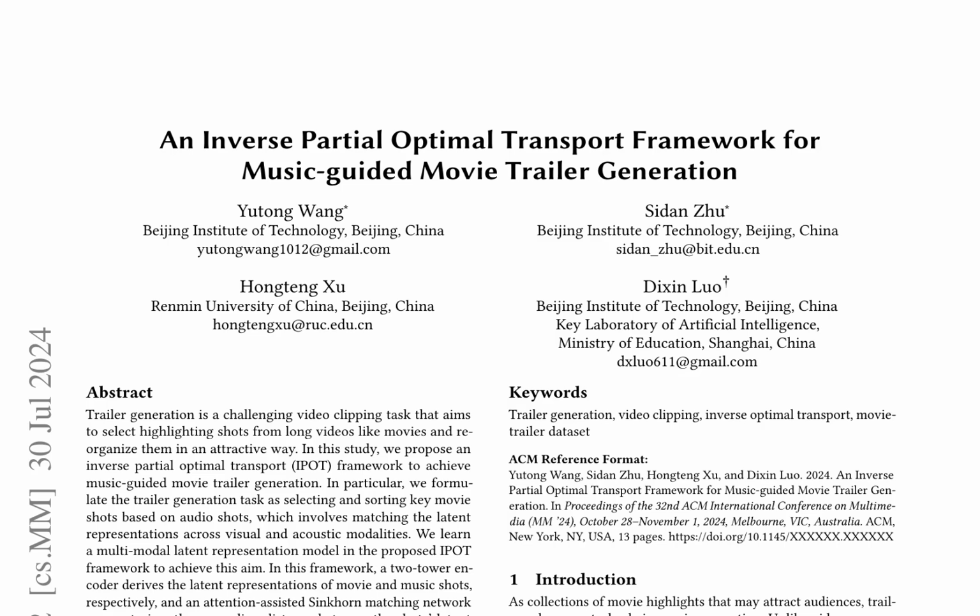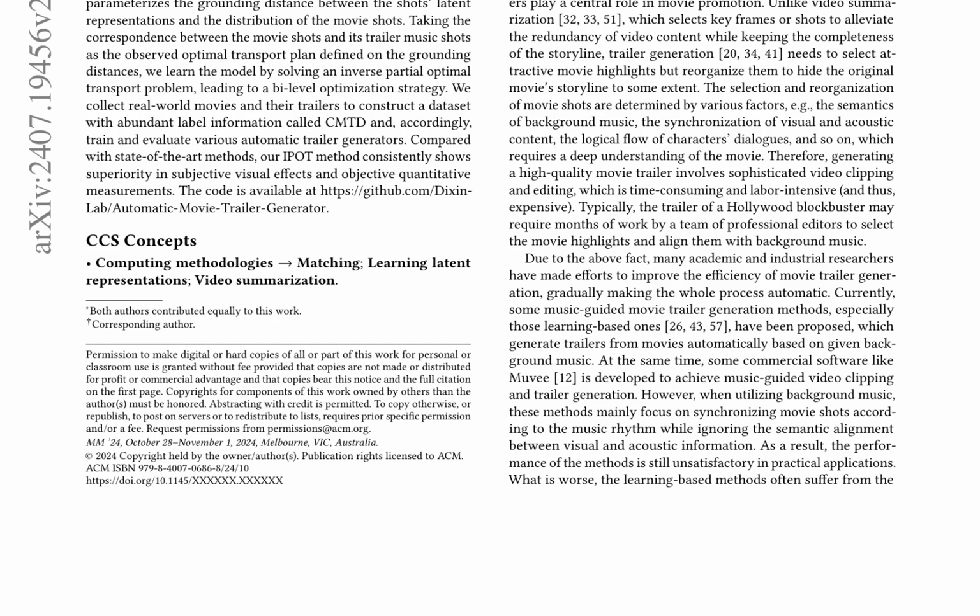A two-tower encoder is used to derive the latent representations of movie and music shots, and an attention-assisted Sinkhorn matching network parameterizes the grounding distance between the shot's latent representations and the distribution of the movie shots. The correspondence between the movie shots and its trailer music shots is treated as the observed optimal transport plan defined on the grounding distances, and the model is learned by solving an inverse partial optimal transport problem, leading to a